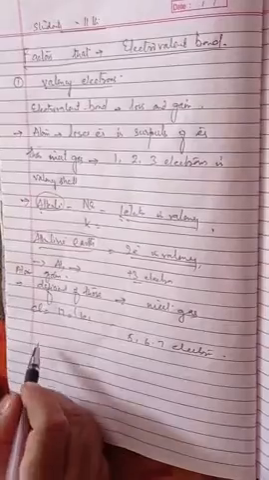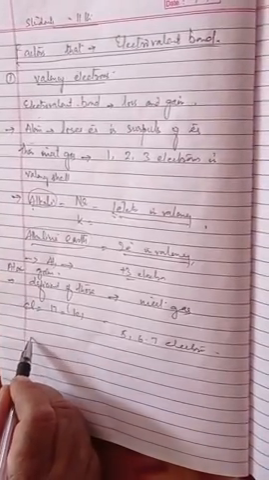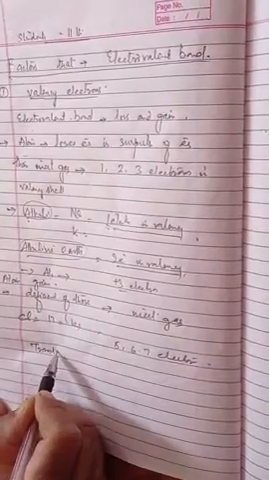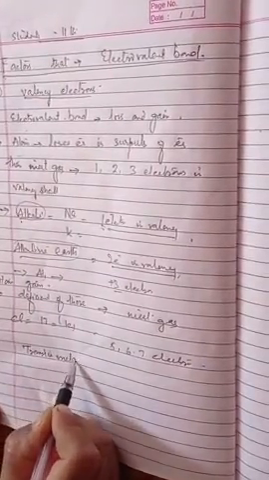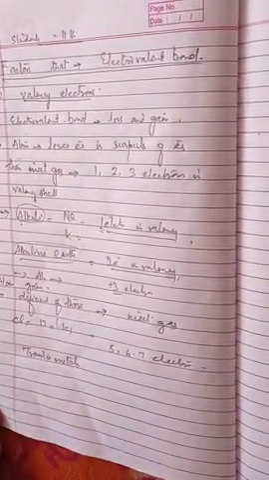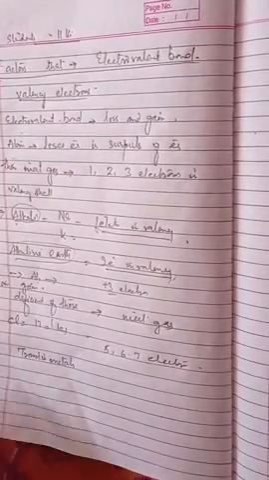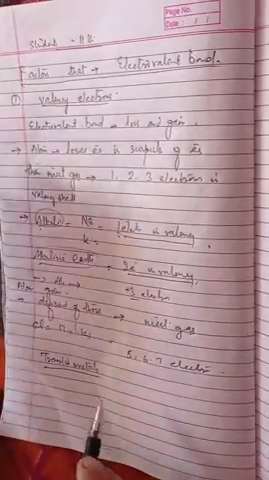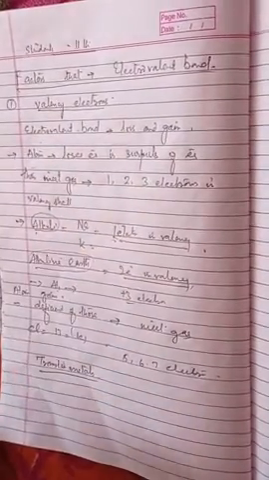Now, in the case of transition metals, they have the tendency to lose electrons, but they do not attain the inert gas configuration. So the first factor is the number of valence electrons.